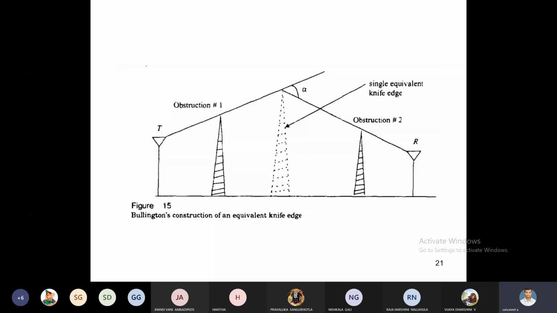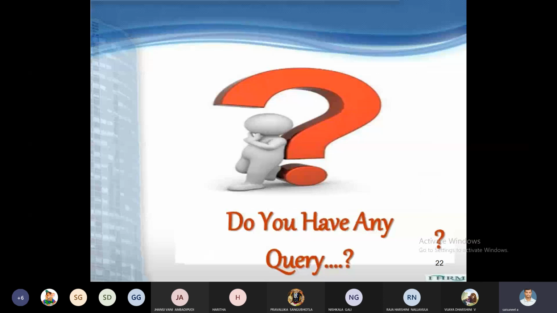This is about diffraction. When diffraction takes place, whenever an obstacle is present between transmitter and receiver, the receiver is in the shadow region. At that time, diffraction takes place according to the Huygens principle, which we use to explain the diffraction model. What is the Huygens principle? The secondary wavelets are generated at the knife edge. And we explain this diffraction using Fresnel-Jones geometry.